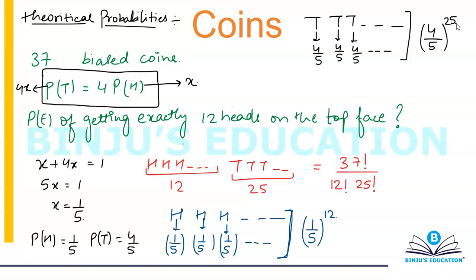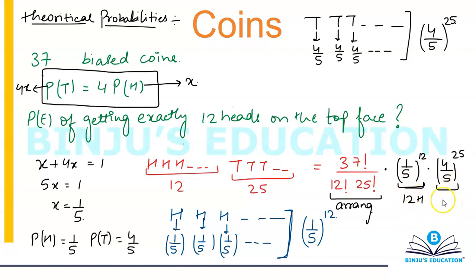So in this case, your probability will become the total number of cases multiplied by 1 by 5 to the power 12 into 4 by 5 to the power 25. That's going to give you the total number of arrangements possible. This here is giving me the probability of 12 heads, and this is going to give me the probability of 25 tails, and that will be the answer.